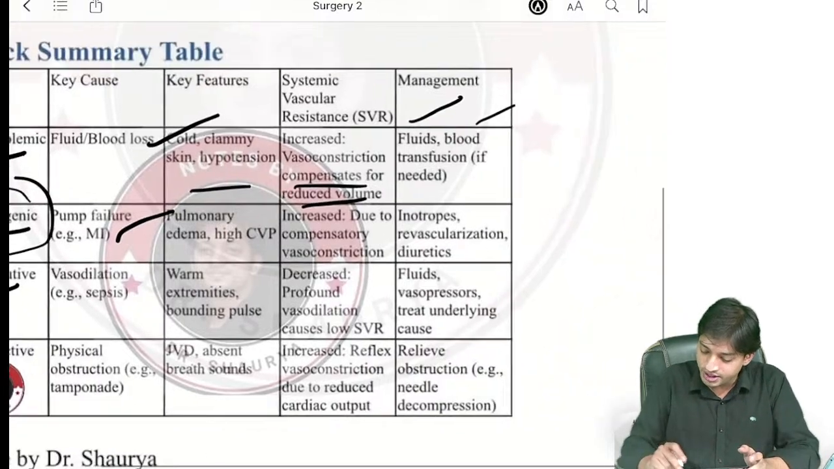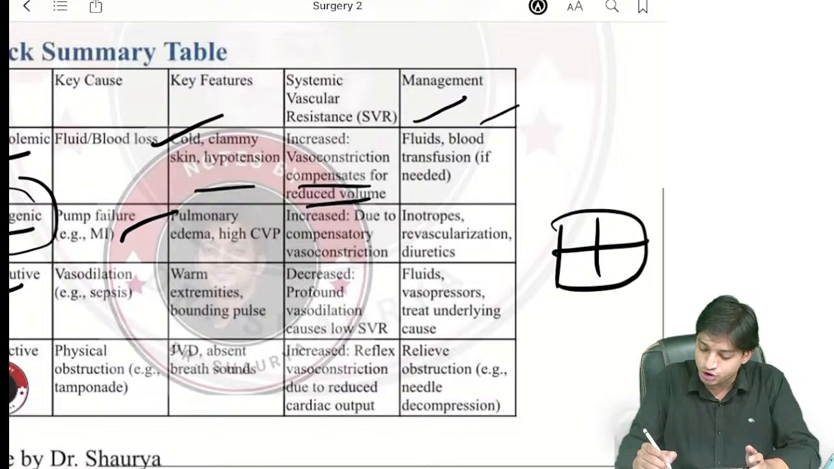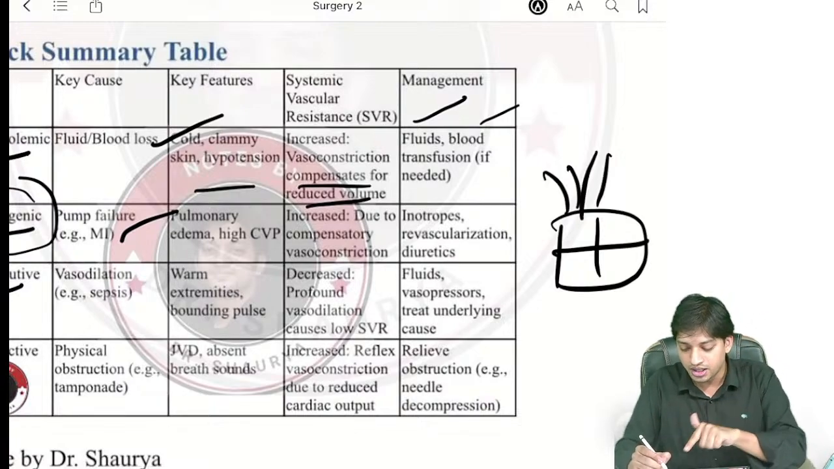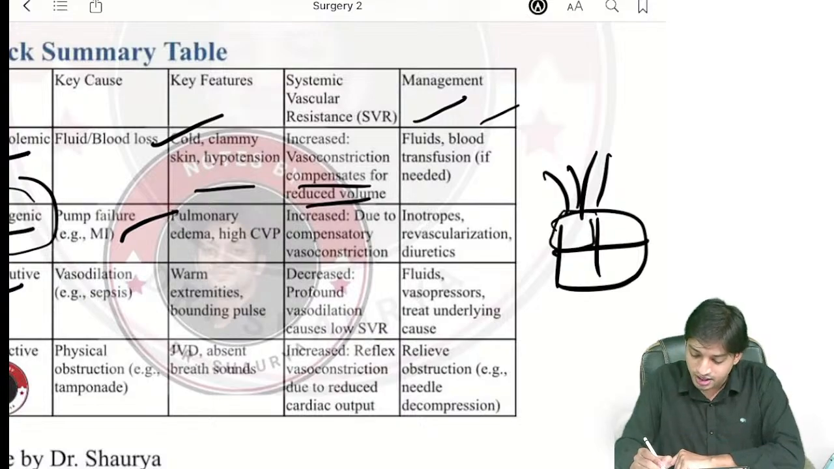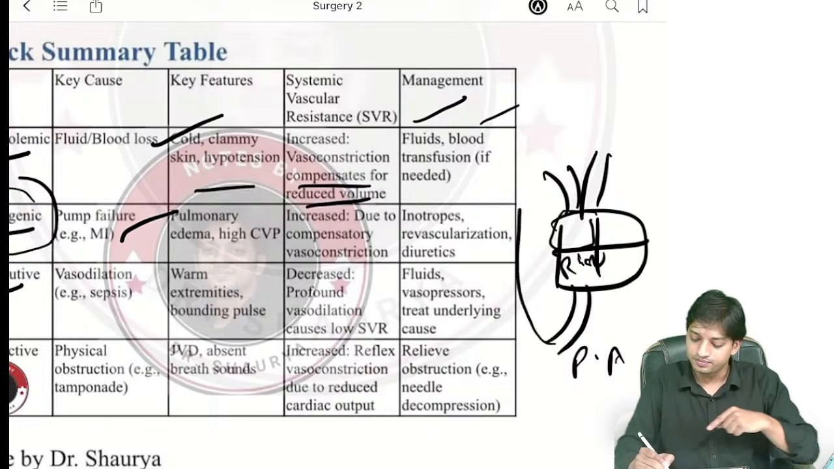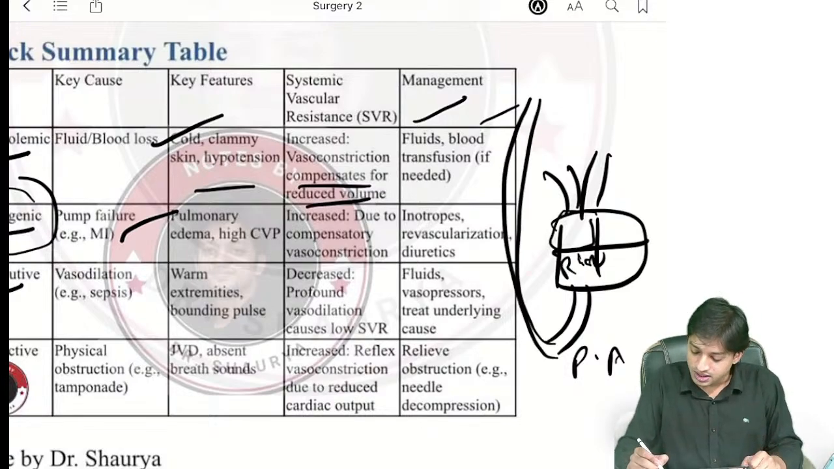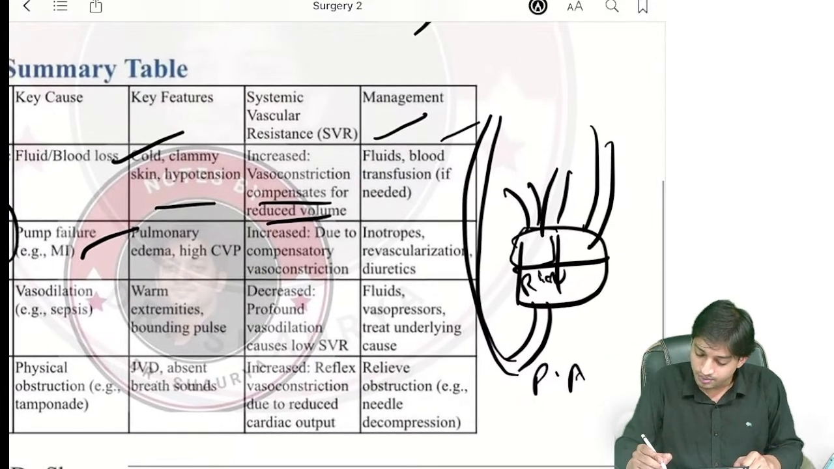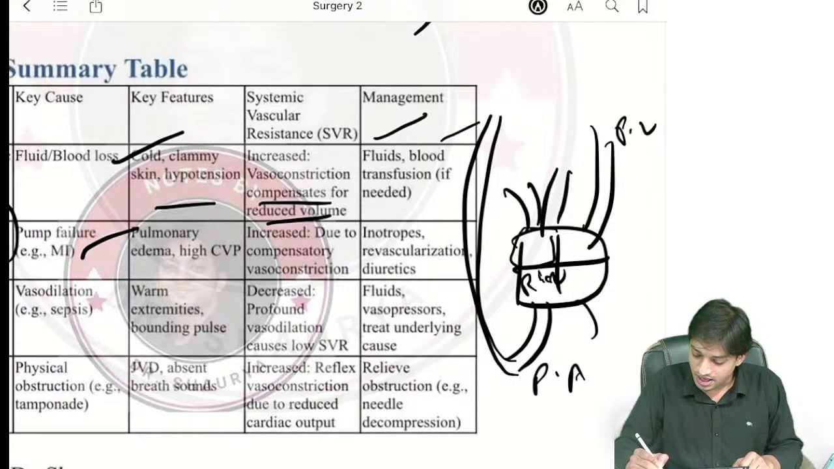Because we have already discussed and told you, we have the cardiac tissue, the heart. The inferior vena cava and the superior vena cava are bringing blood into the right atrium, and from the pulmonary arteries, the right ventricle is pumping blood to the lungs, right? And here in the left atrium, you will see the blood is coming from the pulmonary vein, and in the left ventricle, the blood is going into the aorta.